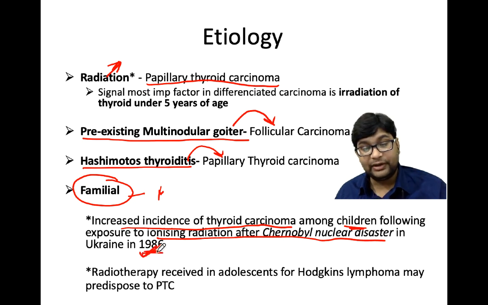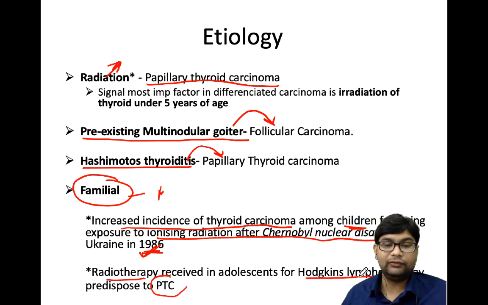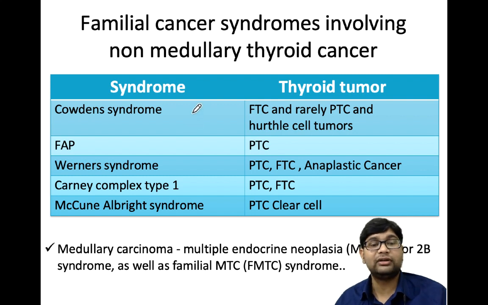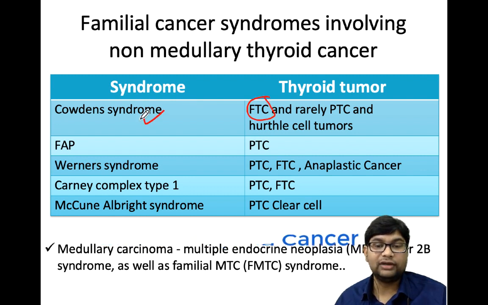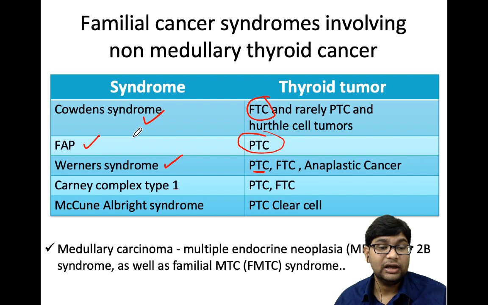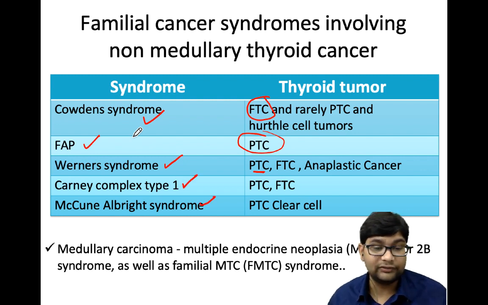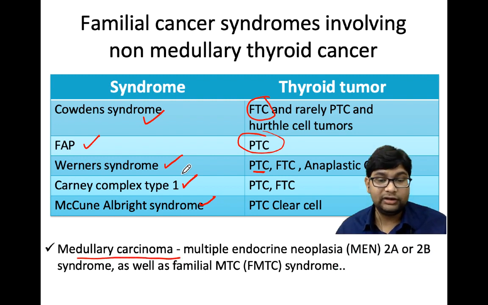And even if the patient is receiving radiotherapy for Hodgkin's lymphoma, it will predispose to papillary carcinoma of thyroid. There are also some genetic risks and syndromic associations in familial cancer syndromes, like Cowden syndrome, where there will be familial thyroid cancer. In familial adenomatous polyposis, there may be papillary thyroid cancer. In Werner syndrome, there may be papillary thyroid cancer, and in Carney complex and McCune-Albright syndrome there may be papillary thyroid cancer. And medullary cancer will be seen in multiple endocrine neoplasia, that is MEN2A and MEN2B.